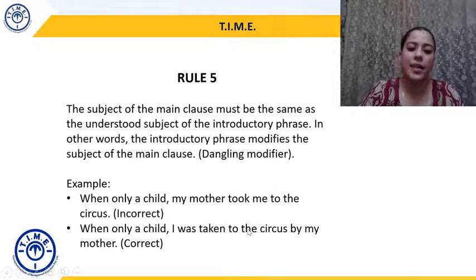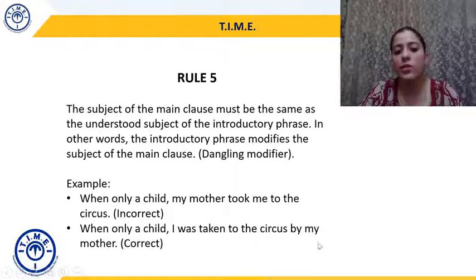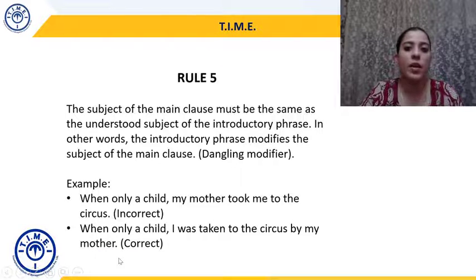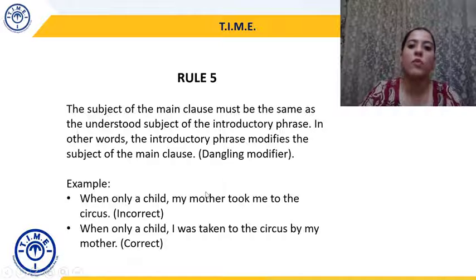And that's why the correct format would be when only a child, I was taken to the circus by my mother. I have changed me to I because, as we know, I've changed the objective to the subjective because of the voice. When only a child, I was taken to the circus by my mother. I can't say my mother took me, because that would actually break rule number 5.